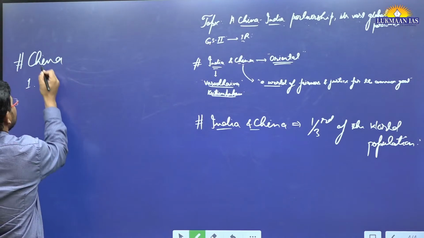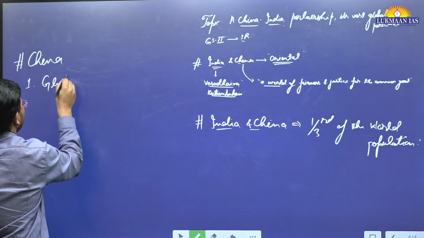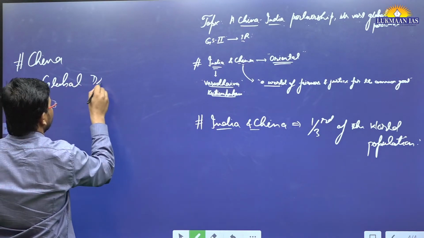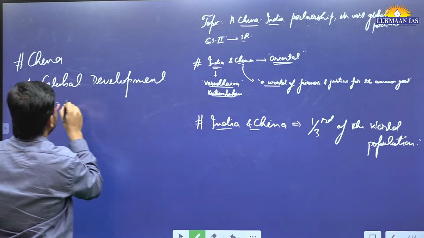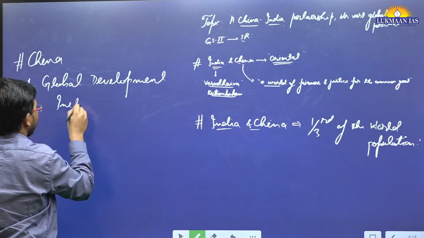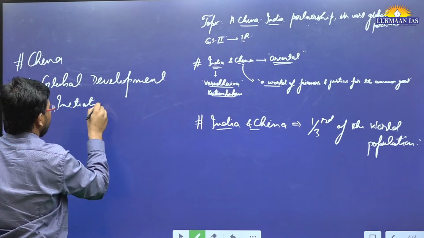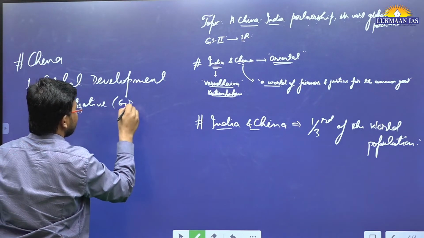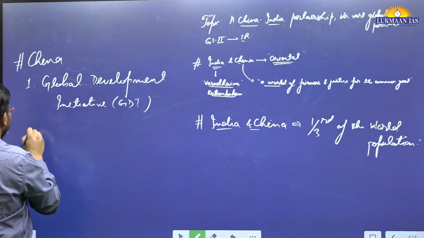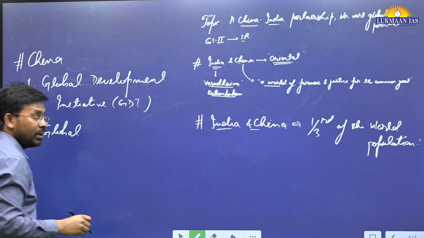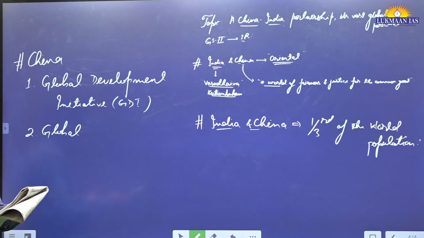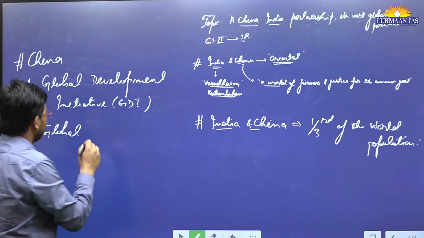One is the Global Development Initiative, in short GDI. Second is the Global Security Initiative.